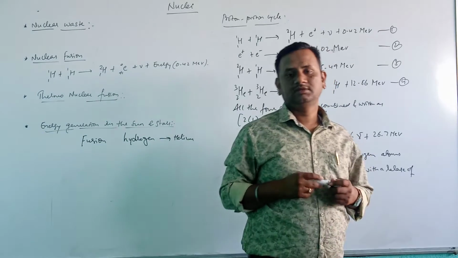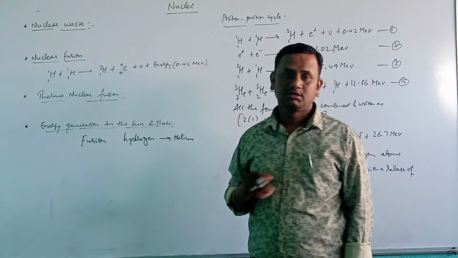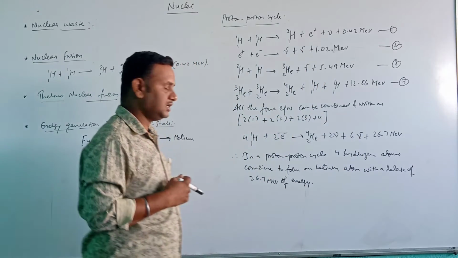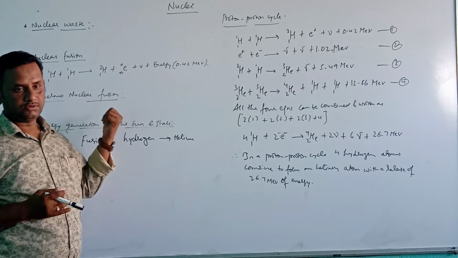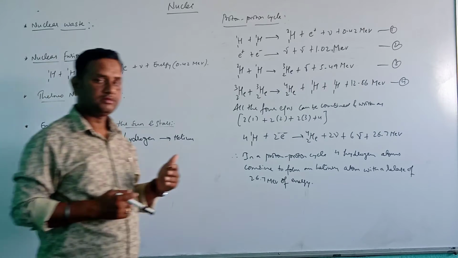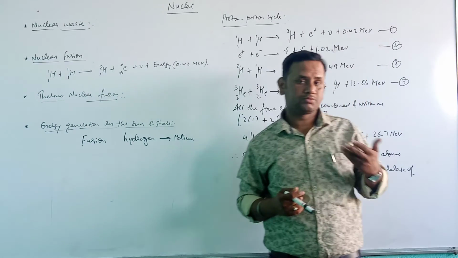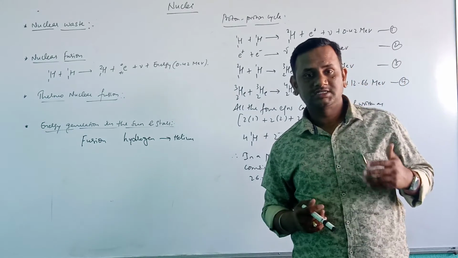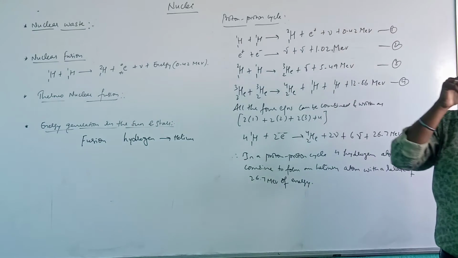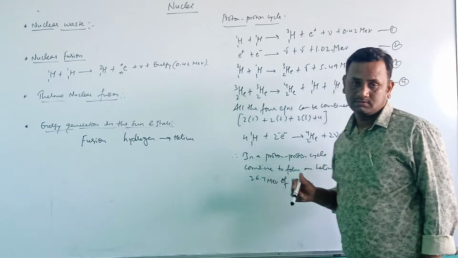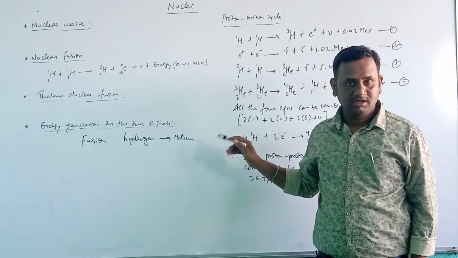Now, as just explained, the energy generation in the sun and stars is happening mainly because of nuclear fusion. The fusion reaction in the sun and stars is a multi-step process. यहाँ पे क्या होता है? Multi-step process होता है. So as I have written here, the proton cycle. During this multi-step process, hydrogen is burned to form helium.